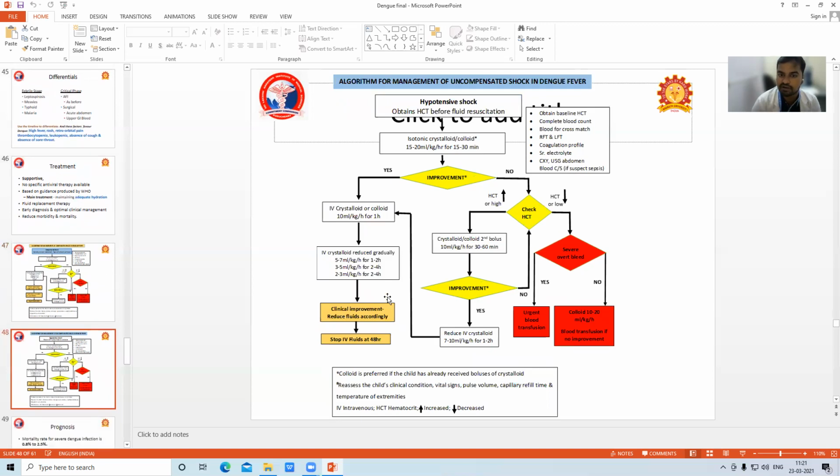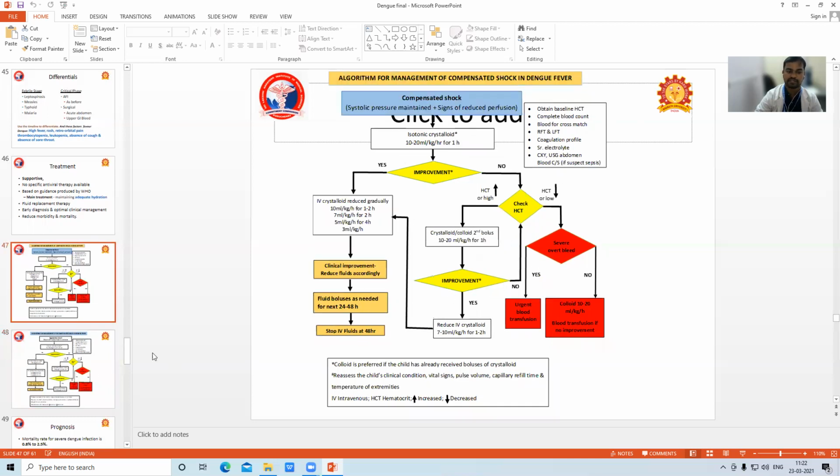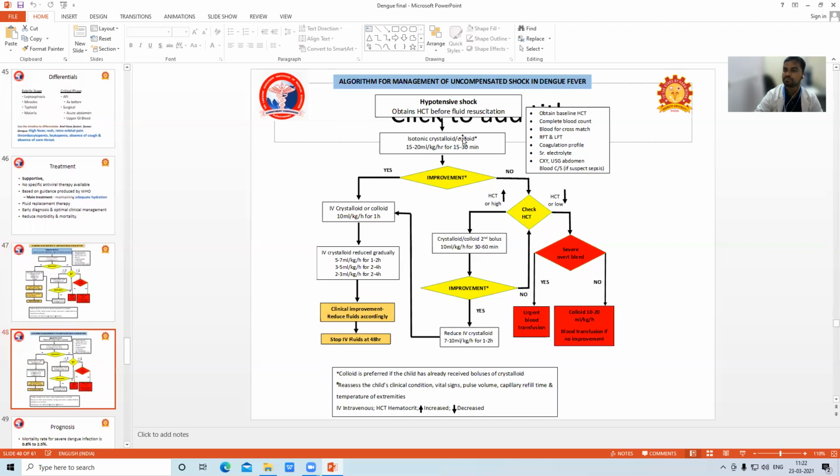With uncompensated shock, that means hypotensive shock, okay, same thing here. 15 to 20 ml, but we are giving it over 15 to 30 minutes. There, 10 to 20 ml we give over 1 hour. Here, in uncompensated shock, we can give 15 to 20 ml over 30 minutes. Then same again. Clear? All other things are the same. So only the initial fluid therapy changes.